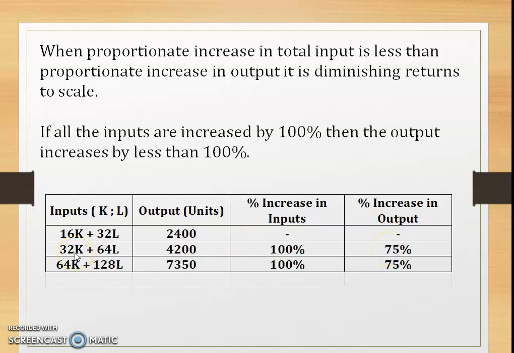Right? And if we further increase the inputs by 100% from 32 to 64K and 64L to 128L, the output obtained is 7,315. So the percentage increase in input is 100%, right? From 32 to 64, from 64 to 128. And the percentage increase in output obtained is 75% only. This is nothing but the diminishing returns to scale.